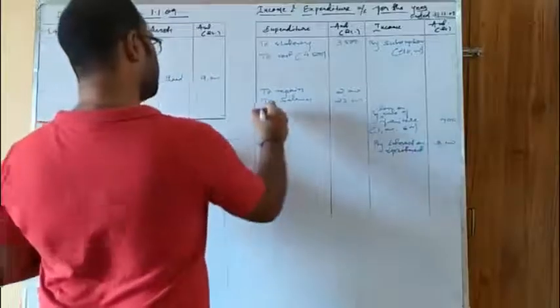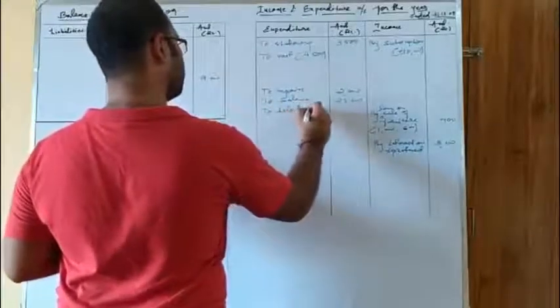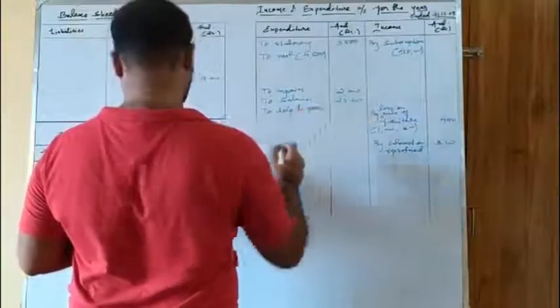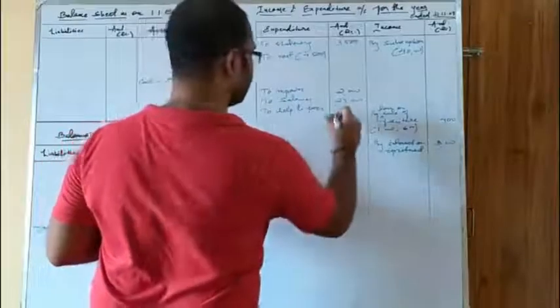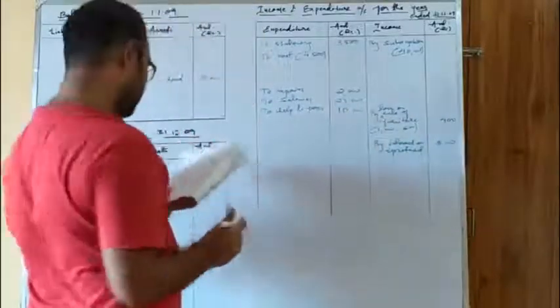Next is help to poor. Again it is an expense. So the value of charity is 10,000. You can write it over here as help to poor, or you can write charity also.